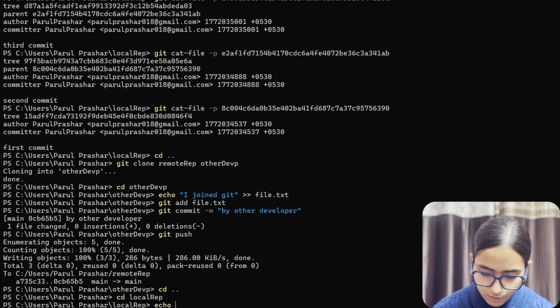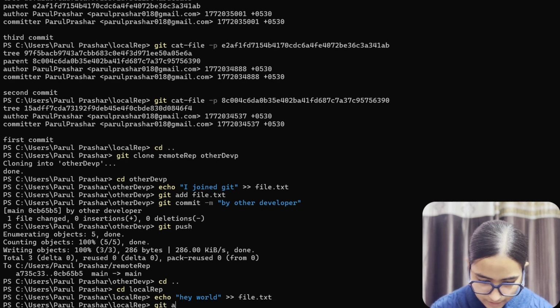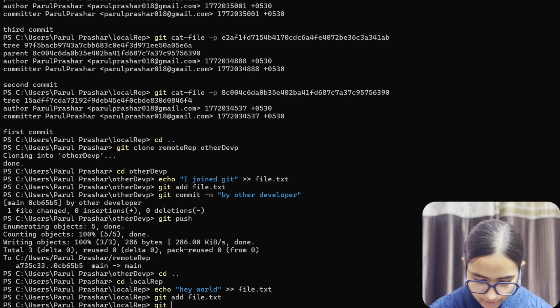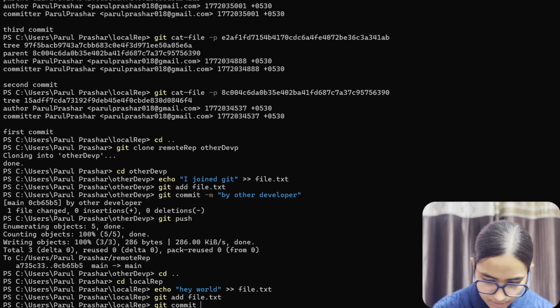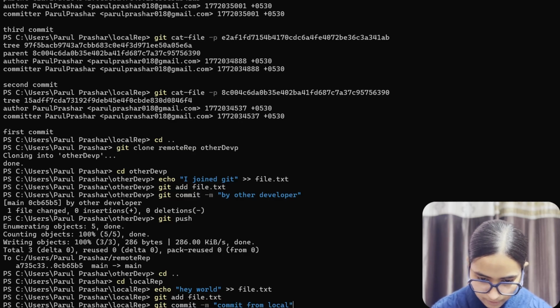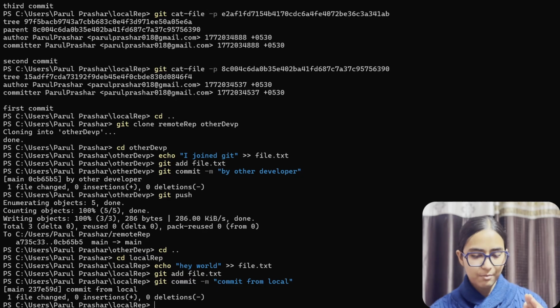Now we're going to do echo "hey world" into file.txt, git add file.txt, git commit -m "commit from local".